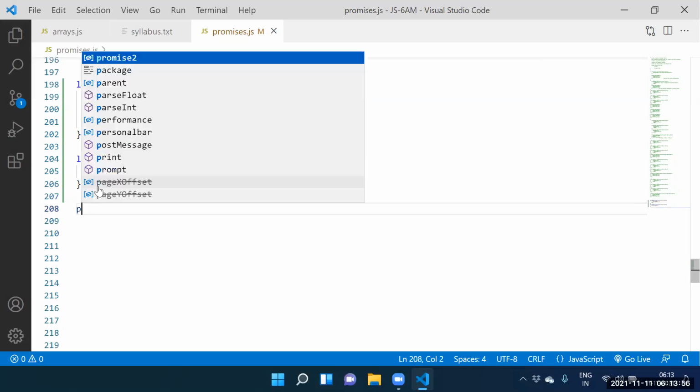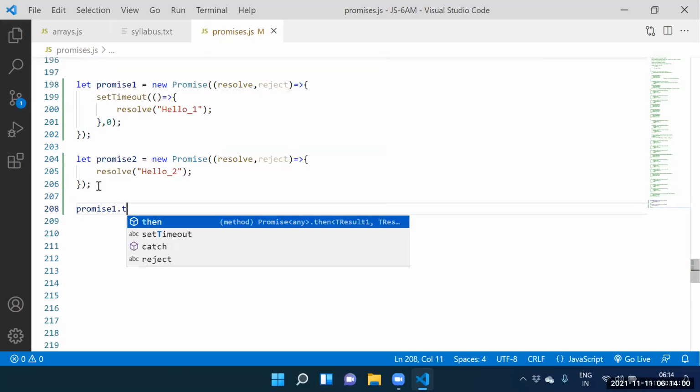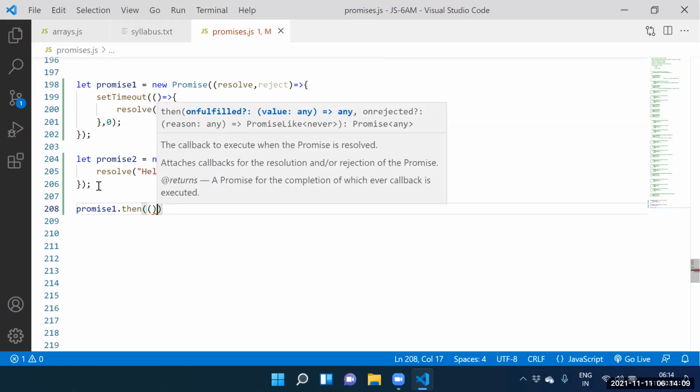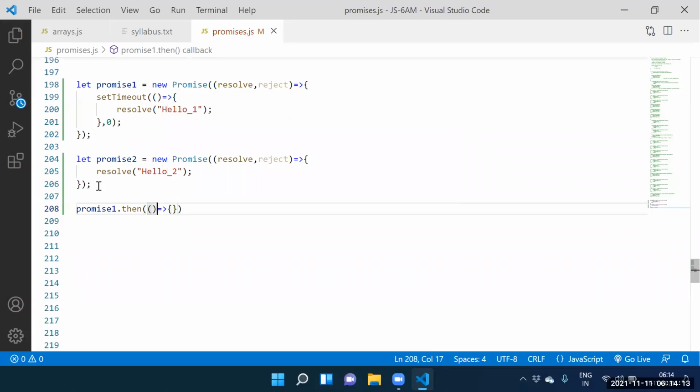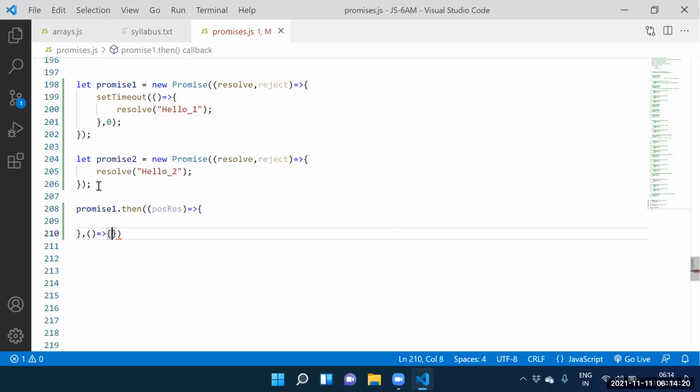Say this one here. Promise one dot which function? Then function. Guys, what is the argument we need to supply? The positive response, and next the error response.